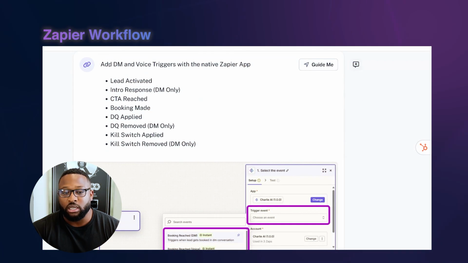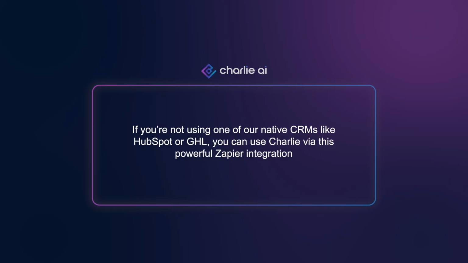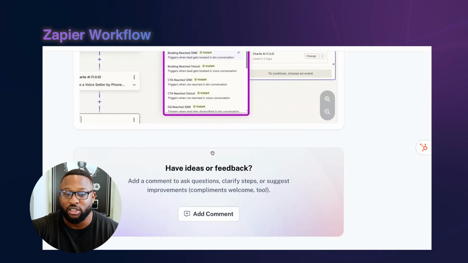Next, we've got our Zapier actions. Now, we are building a really powerful app inside of Zapier. So inside of the Zapier workflows, we can now add DM and voice triggers with the Zapier native actions. So now we can essentially trigger a Zapier app based on a DM agent or based on a voice agent. This is really, really powerful. So if you're not using one of our native CRMs like HubSpot or GHL, you can use Charlie via this powerful Zapier integration. So essentially, we can go from one use case and trigger another use case based on actions that are taken inside of Zapier, which is super, super awesome.